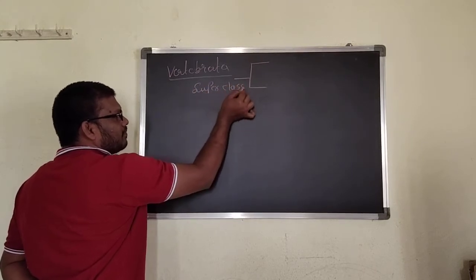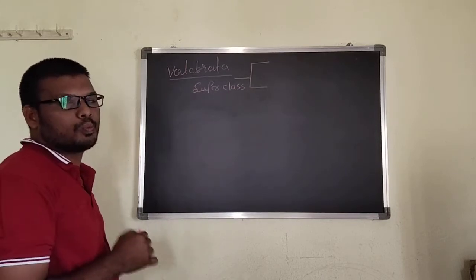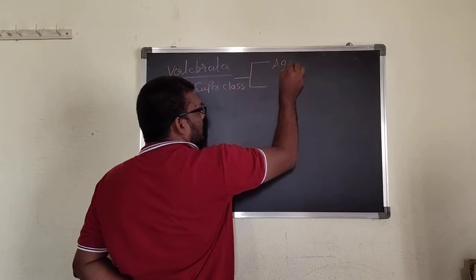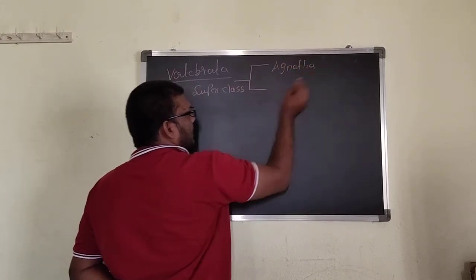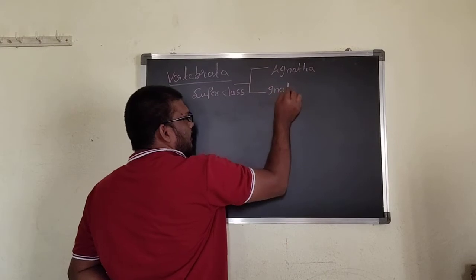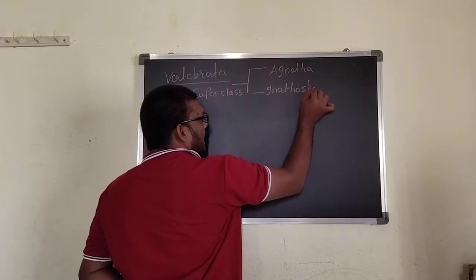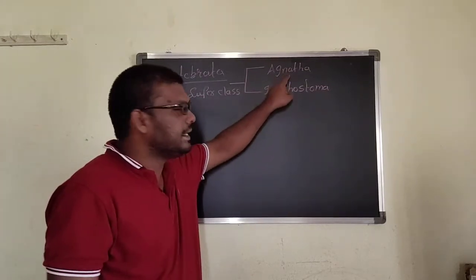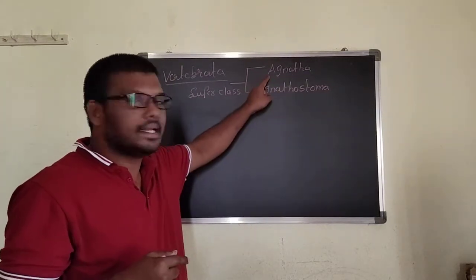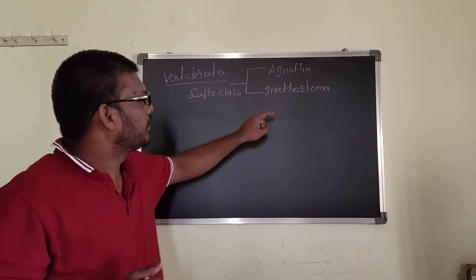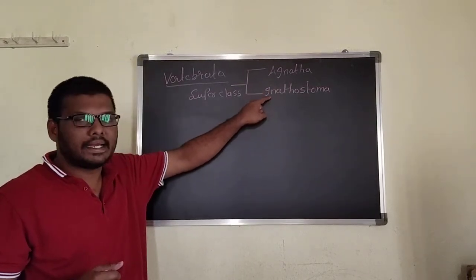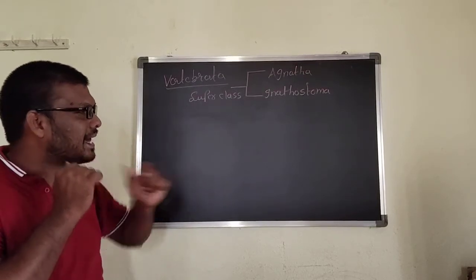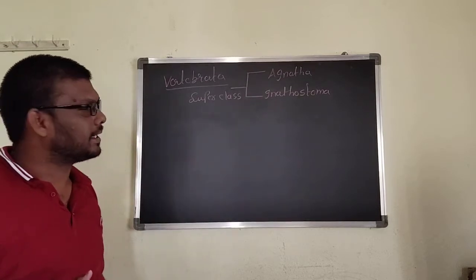Below the subphylum, the taxon is the superclass. Here, the two superclasses are, one is the Agnatha, and another one is the Gnathostomata or Gnathostoma. Gnatha indicates jaw. A means lack of jaw. Gnathostomata: stoma means mouth, gnatha means jaw. Mouth with jaw is called a gnathostomata.